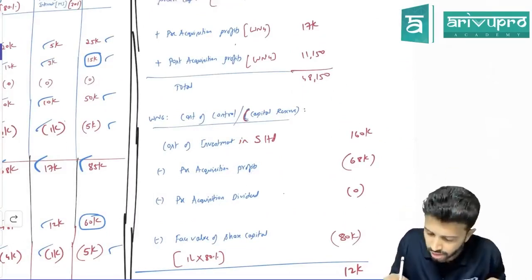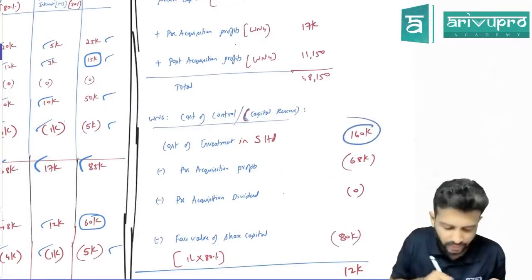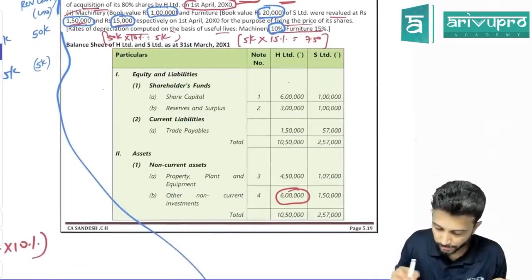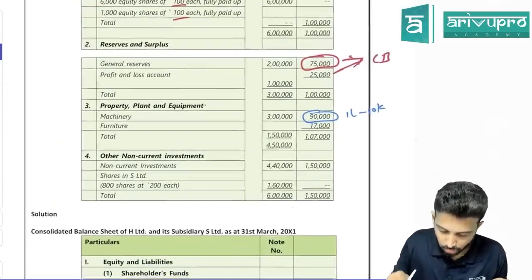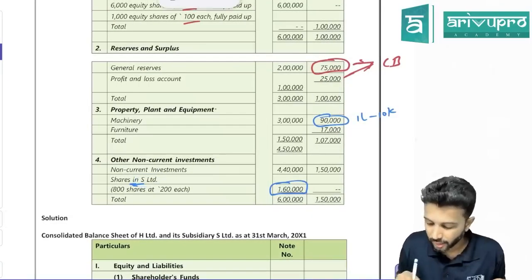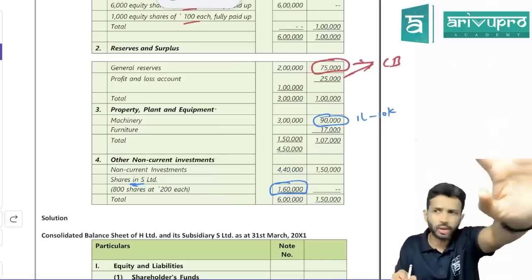Now, think why. What is the cost of investment? How much did the holding company pay to get control in the subsidiary company? 1,60,000. That is given in the balance sheet only. Check here, they prepared note number 4. Come to note number 4, shares in S Limited. How much did the holding company pay to get shares in S Limited? 1,60,000. That is your cost of investment.